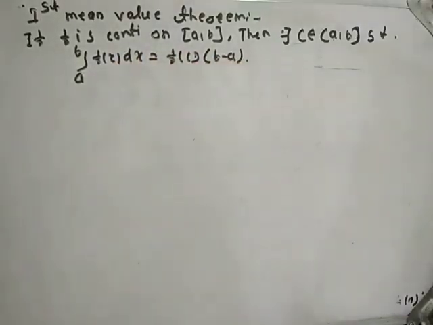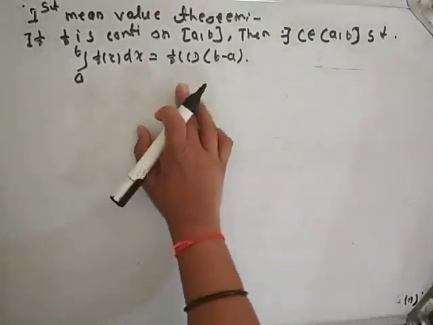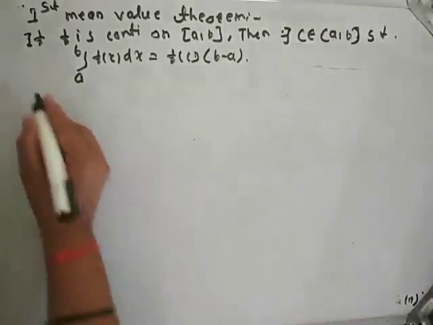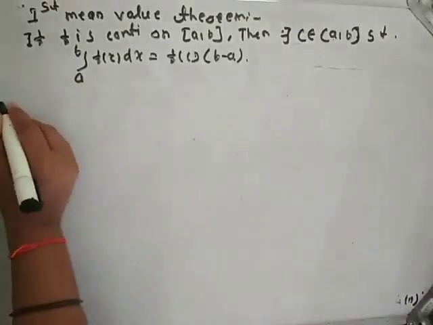If f is continuous on closed interval [a, b], then there exists c belonging to open interval (a, b) such that integration from a to b of f(x) dx is equal to f(c) times (b minus a). Proof.